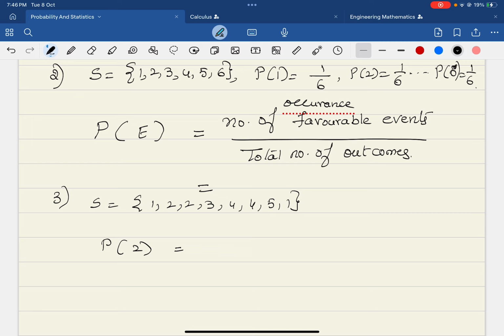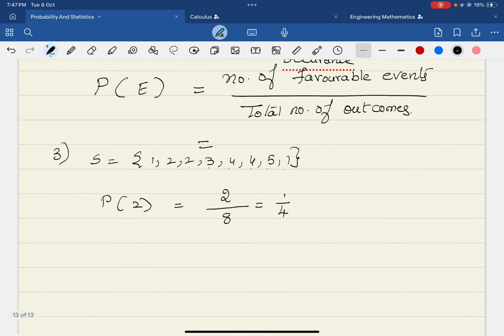This is not like rolling a die; it's simply a set that is given. The number 2 appears 2 times, so 2 over the number of outcomes: 1, 2, 3, 4, 5, 6, 7 and 8. So it is 2 over 8, which means the probability is 1 over 4.